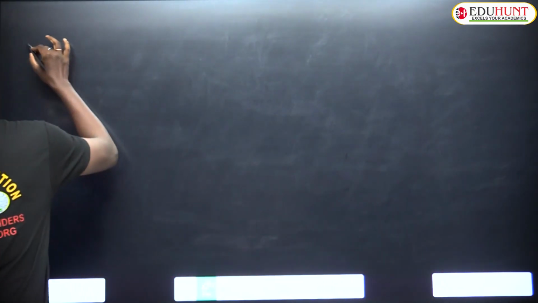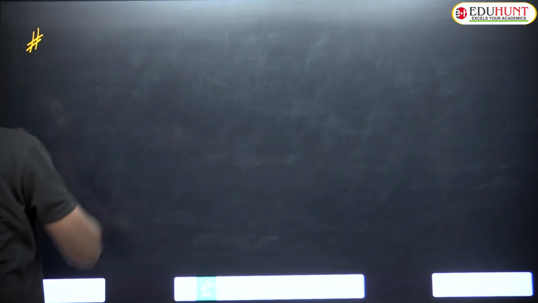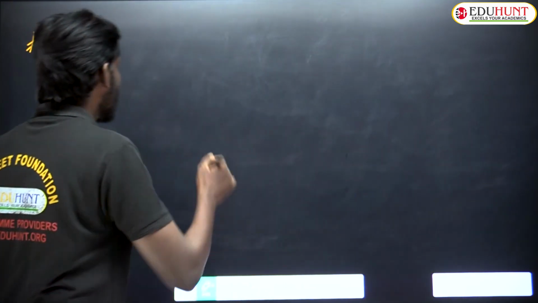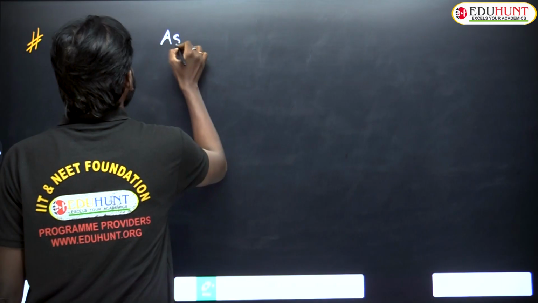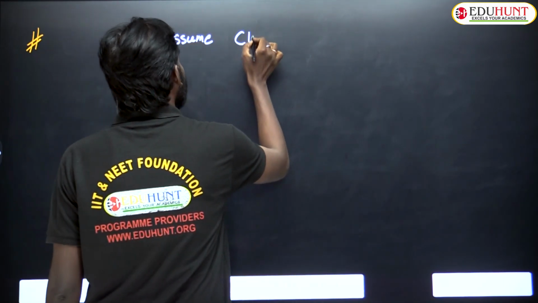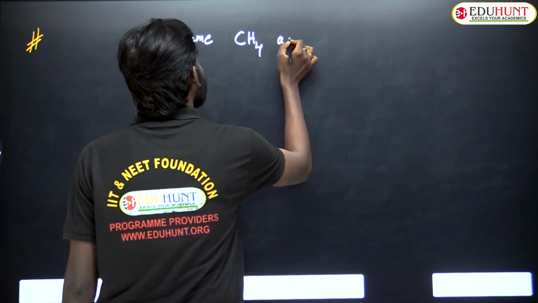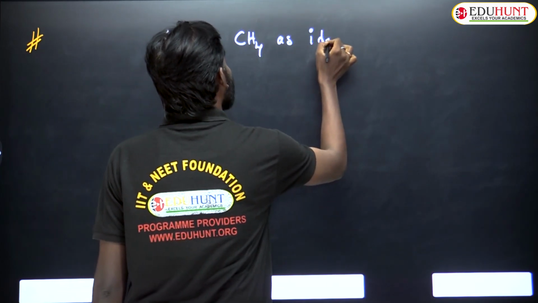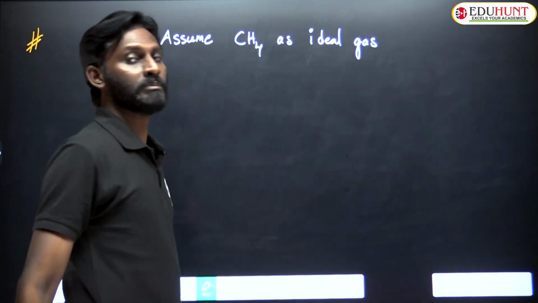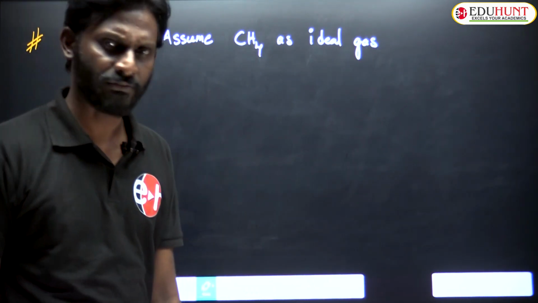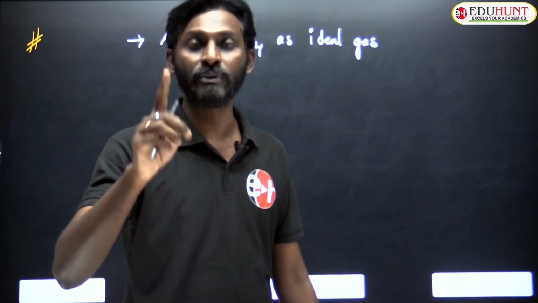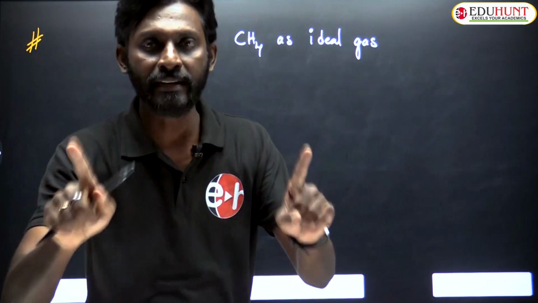Now, I am taking any gas. Let us take methane gas. Assume methane as an ideal gas. Methane is a real gas, but we are assuming it as an ideal gas.